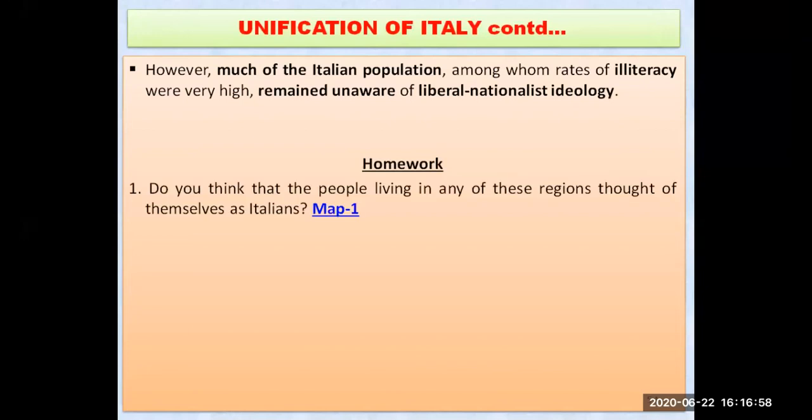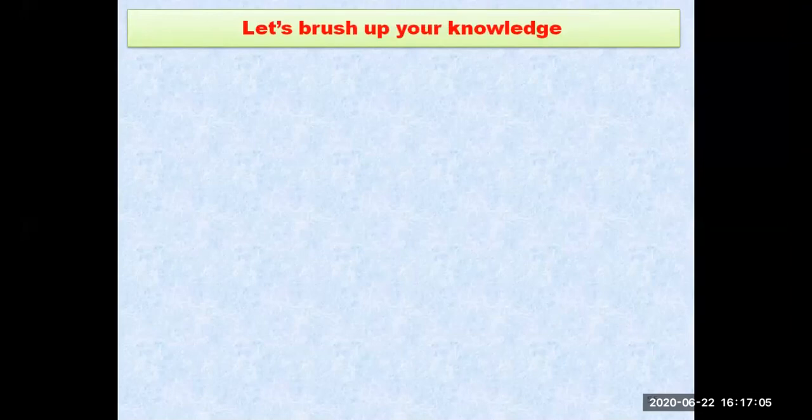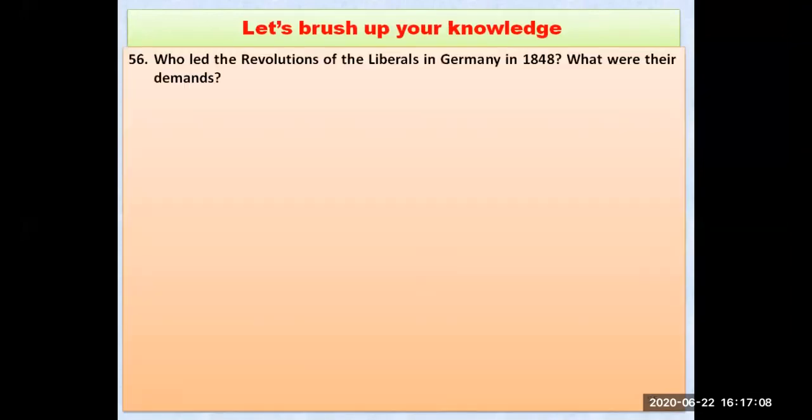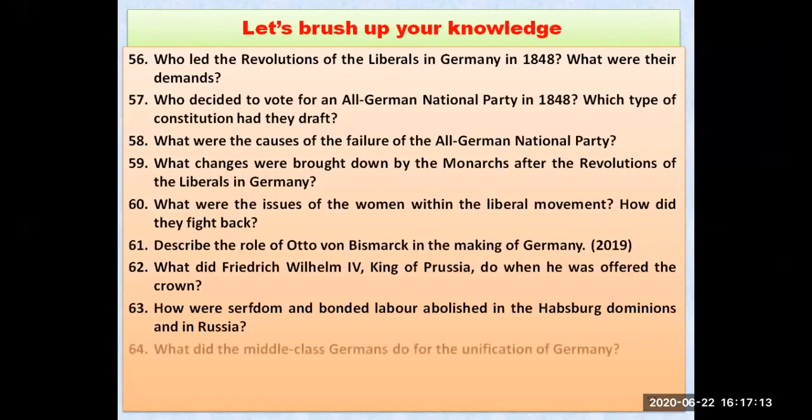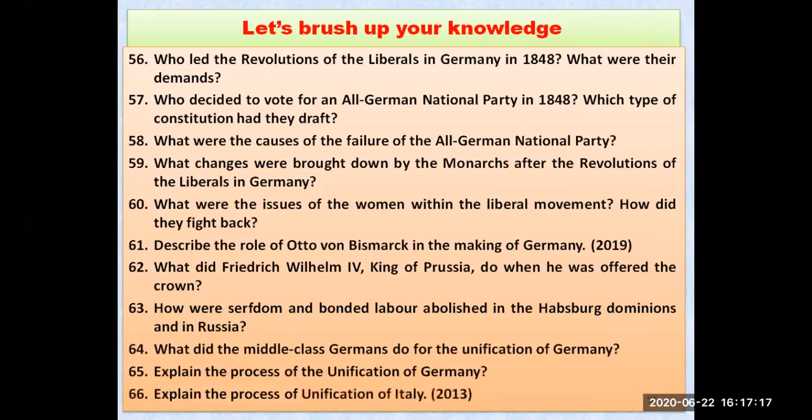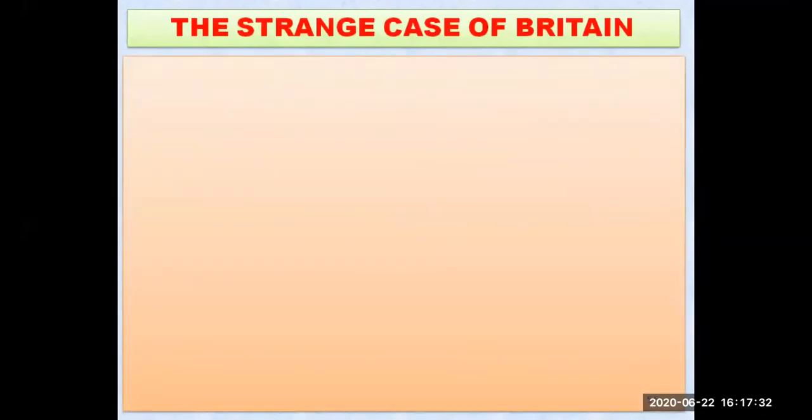In our next class, we will meet again and discuss more topics. Our next topics will be a few more things, and we will conclude the chapter also. Let us brush up your knowledge. There are a few questions also. If you write down these answers, you can make your notes also, my dear students. Questions up to question number 66 are there, and you can see in the brackets something is written, 2019, 2013, meaning these questions were there in the board examinations in those particular years. So we will see the strange case of Britain in our next class.